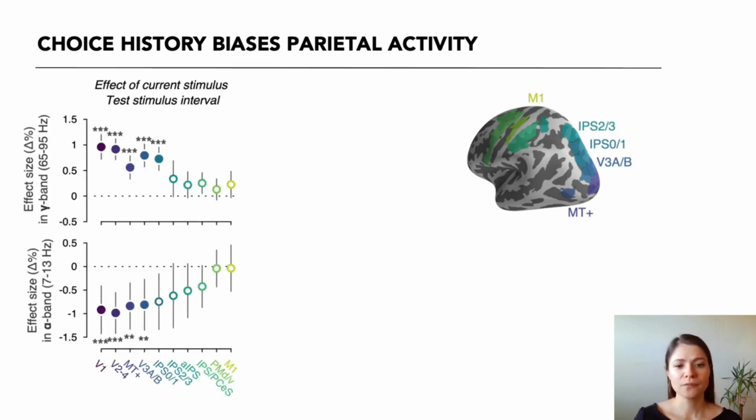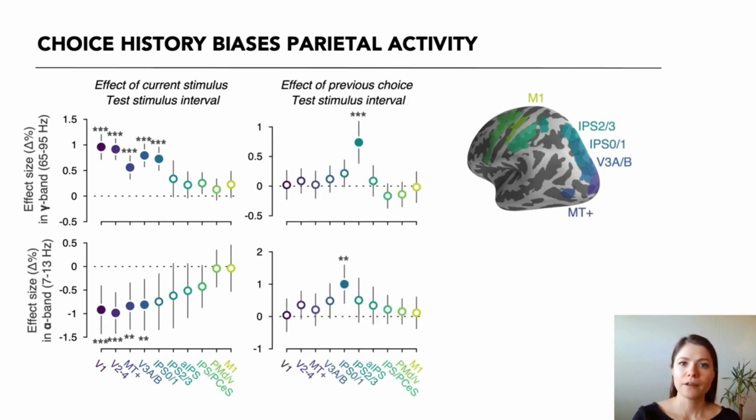Using a linear model, we first confirmed that gamma and alpha band activity in early visual areas encoded the current stimulus category, namely the strength of visual motion that we showed on the screen. Crucially, activity in the intraparietal sulcus also tracked observers' choices from the previous trial. Gamma band power in IPS 2.3, as well as alpha band power in IPS 0.1, were enhanced when they were preceded by a stronger choice.